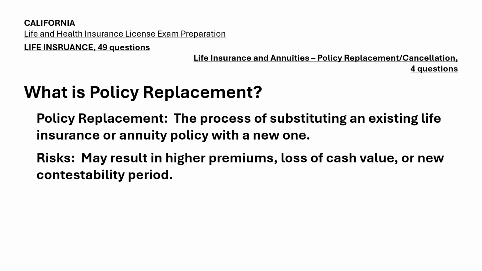Description. Policy replacement occurs when a client decides to switch from their existing life insurance or annuity policy to a new one. While this might seem appealing, especially if the new policy offers better terms, there are risks involved. The client could face higher premiums, lose accumulated cash value, or restart the contestability period, which could delay or deny claims. As an agent, it's important to ensure that the replacement is in the client's best interest and to clearly explain both the benefits and potential drawbacks of replacing their current policy.